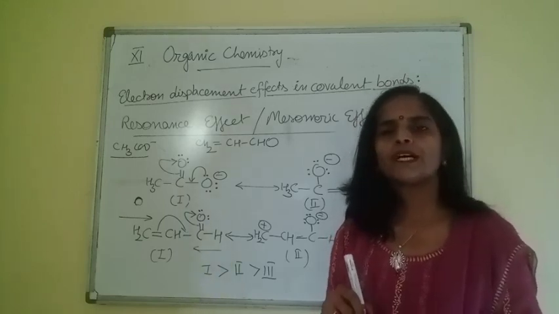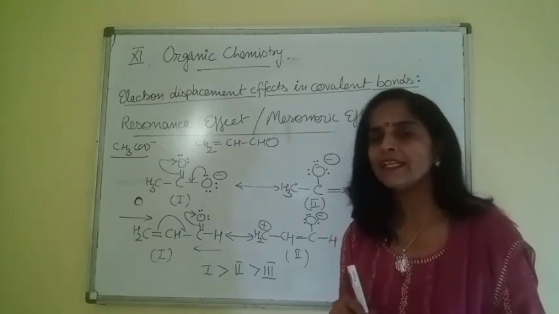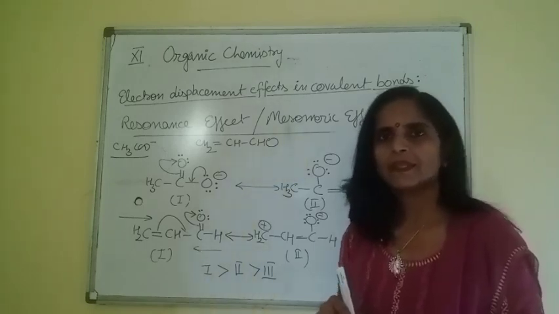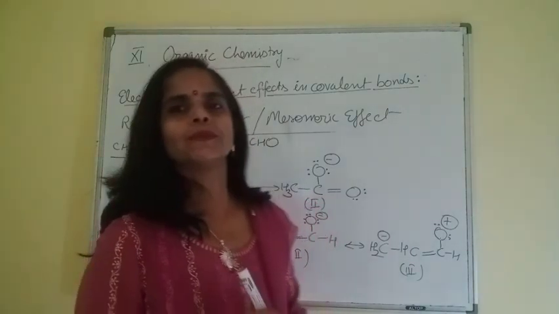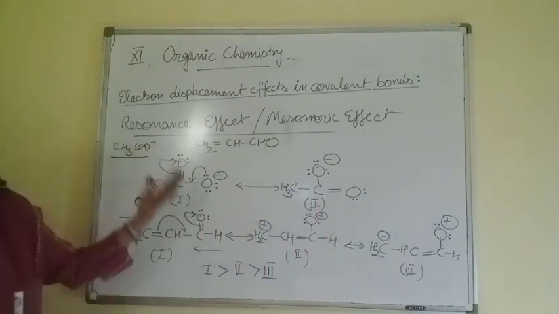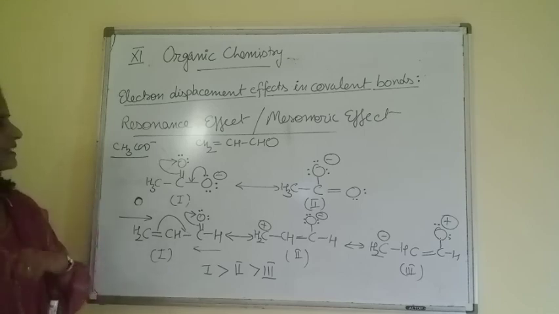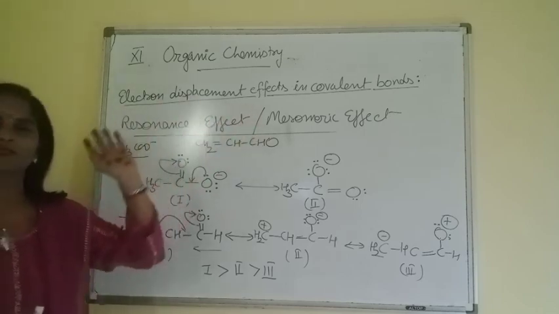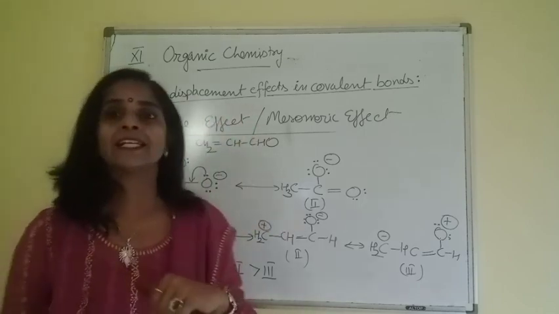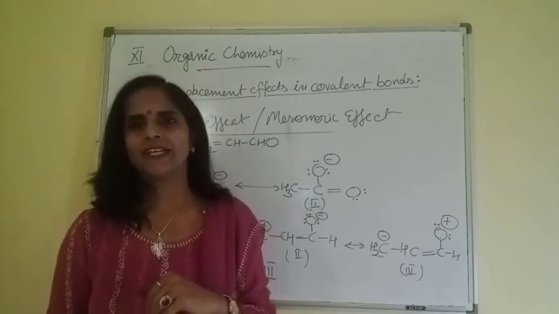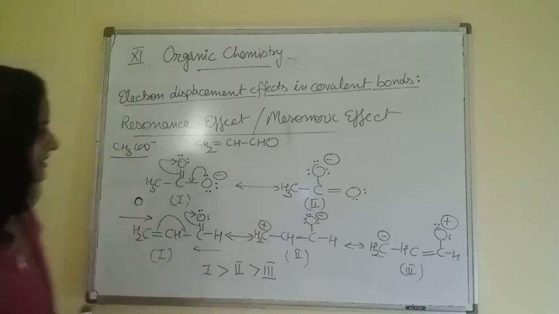And then we talked about the relative stability of different resonating structures. Clear, beta? So practice all these things, and then in the next video we will be talking about the basic difference between resonance and mesomerism, as well as we will be discussing the hyperconjugation effect also. Okay, beta?